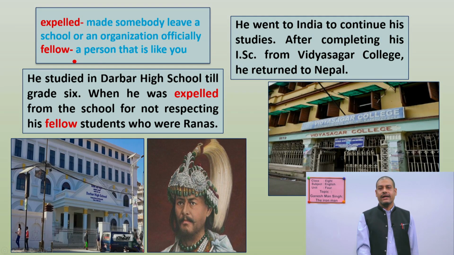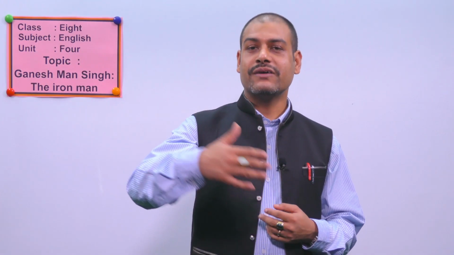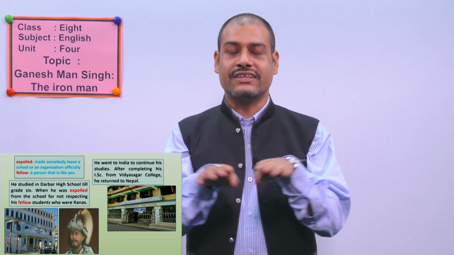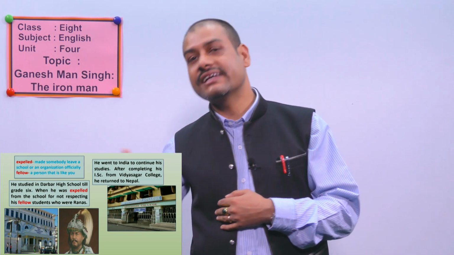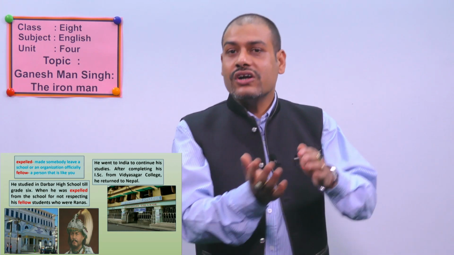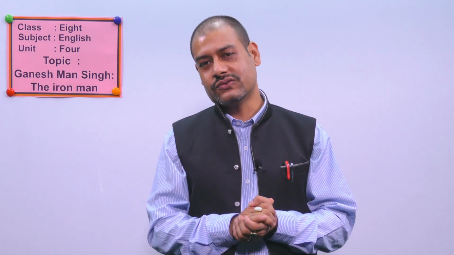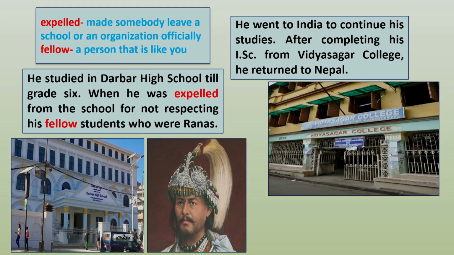All right. Now fellow, fellow means a person that is like you. It means that there were many children in Darbar High School studying in grade 6, and some of them were from Rana's family, so they were similar, they were alike, and at that time he thought that he should not respect them. So when he did not respect them, that's why he was expelled from the school. Is it clear to you? Up to here it's very simple, isn't it?